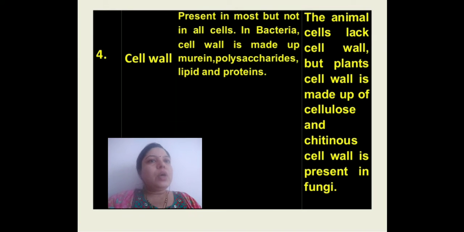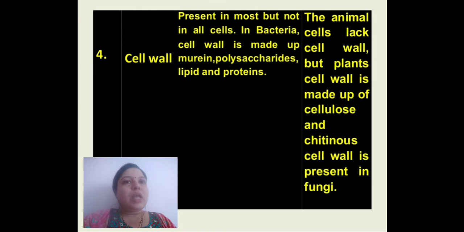Then in case of cell wall, it is present in most, but mycoplasma is the exception for the presence of cell wall in prokaryotic cell. In bacteria, cell wall is made up of murein, polysaccharides, lipids and proteins. In case of animal cells, there is a lack of cell wall, but in plant cells the cell wall is made up of cellulose, and a chitinous cell wall is present in the fungi.